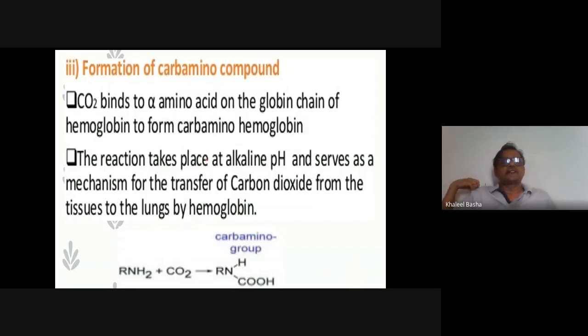The reaction takes place at alkaline pH and serves as a mechanism for the transfer of carbon dioxide from the tissues to the lungs, where the carbon dioxide is exhaled. This carbon dioxide is formed by metabolism in the cells. So this carbon dioxide is carried by RBC, that is the hemoglobin, in the form of carbamino groups, from the tissues to the lungs.